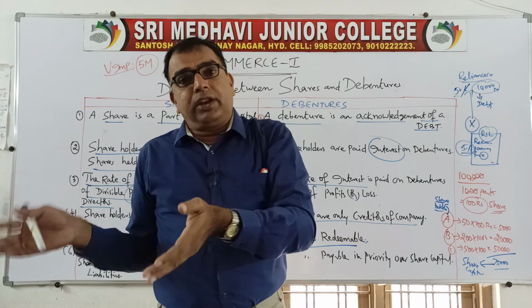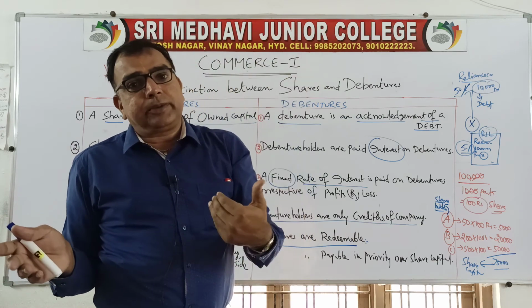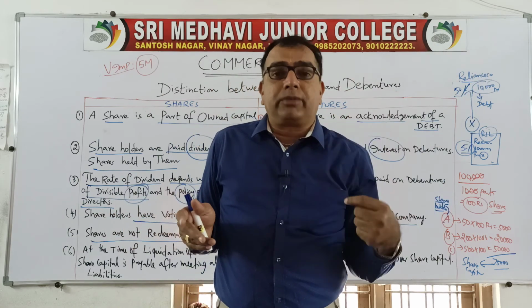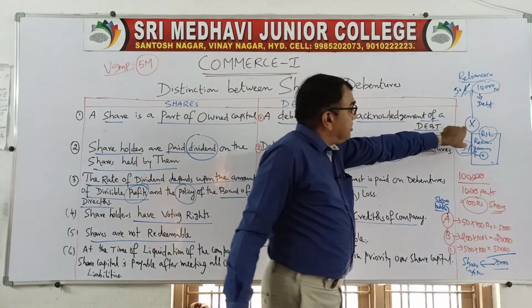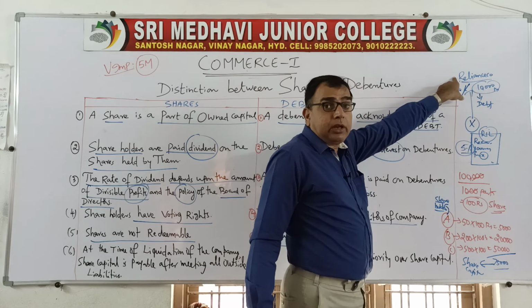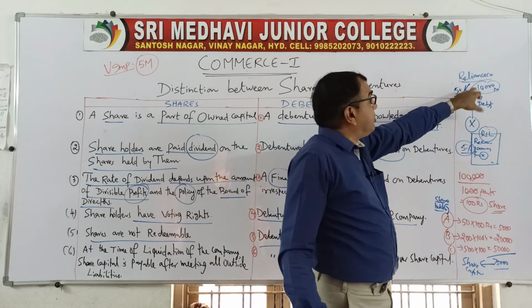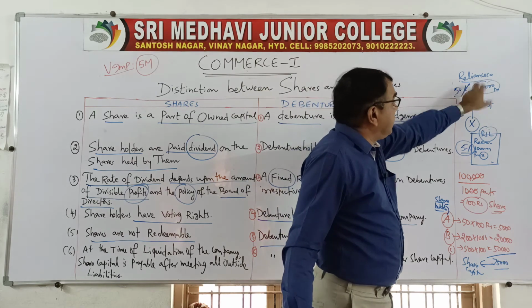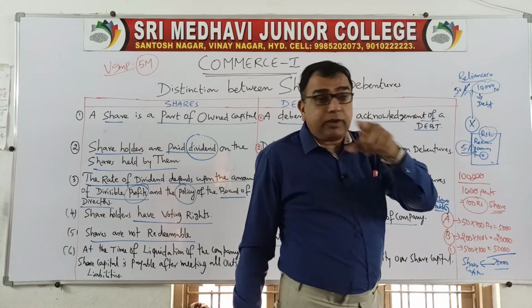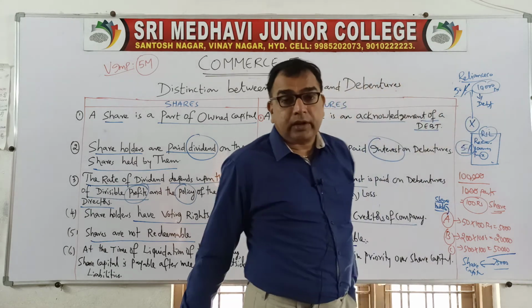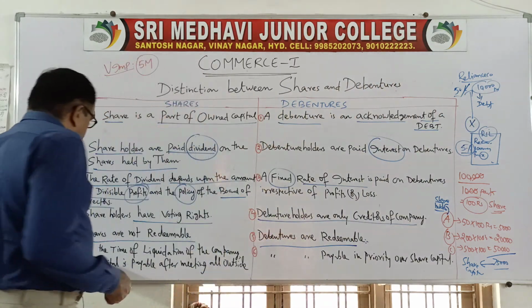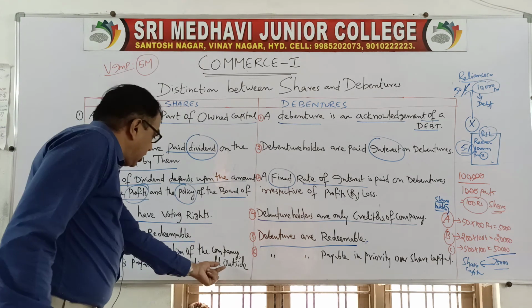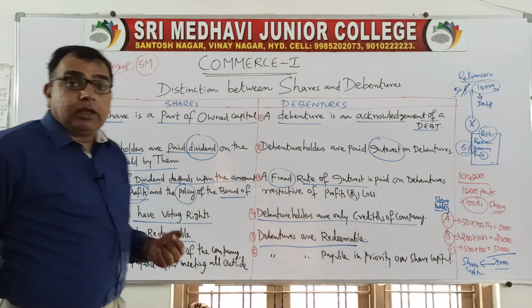So in this case, Mr. X has given 10,000 rupees to Reliance Company. So lifelong it is not going to be retained by the company. Maybe after 3 years, maybe after 5 years, maybe after 7 years, this money is paid back to Mr. X. And every year he will get interest. Clear?